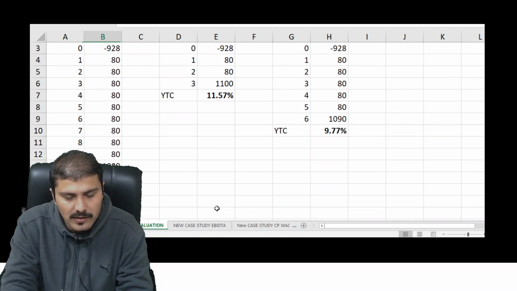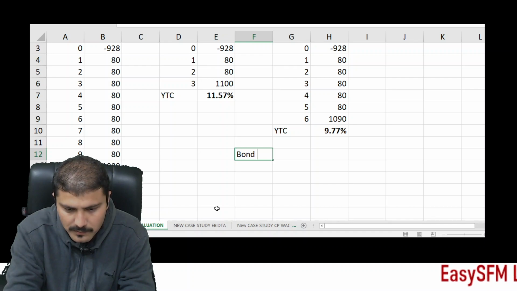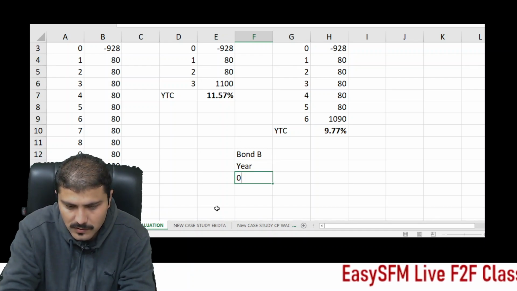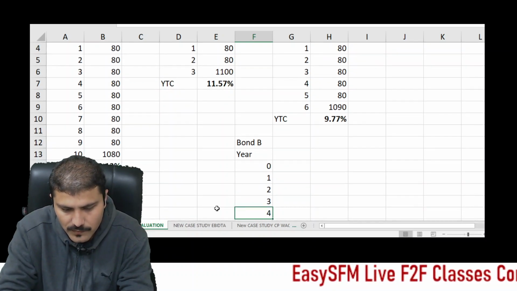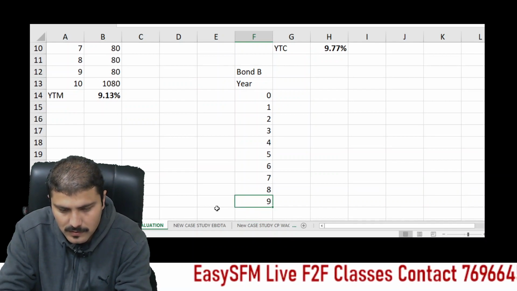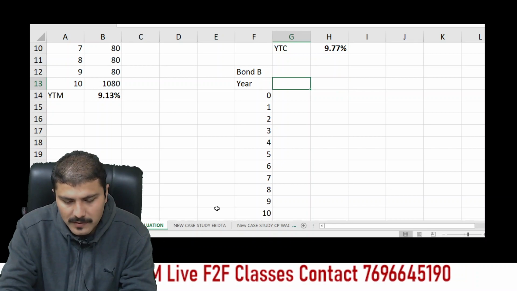If I want to calculate the YTM in this case, then it will be bond B, year 0, 1, 2, 3, 4, 5, 6, 7, 8, 9 and 10. Correct? So what will be the cash flow?